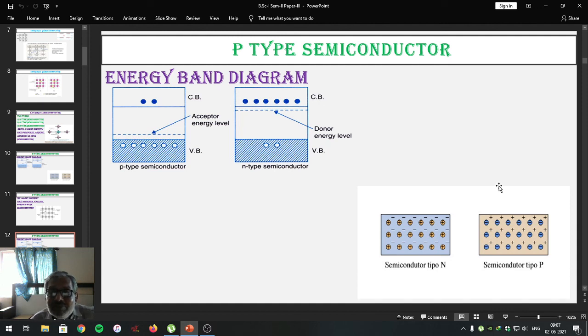We studied how an intrinsic semiconductor, that is a pure semiconductor, is formulated. And also we have studied the details regarding the n-type and p-type semiconductors, how those are formulated, the meaning of energy band diagram, and finally we have studied the structural aspect of n-type and p-type semiconductors.